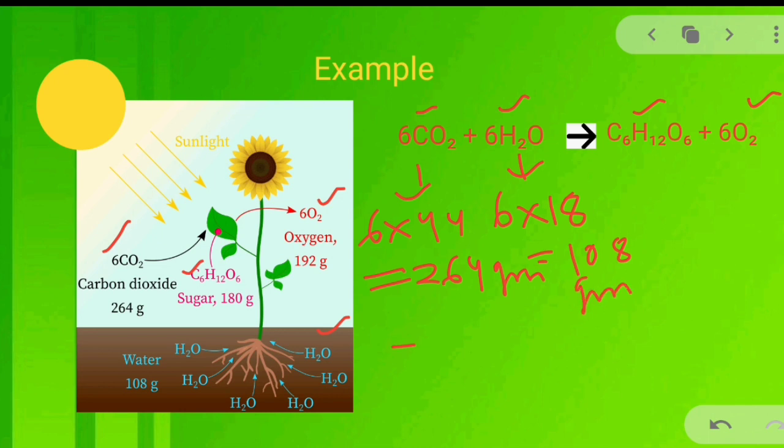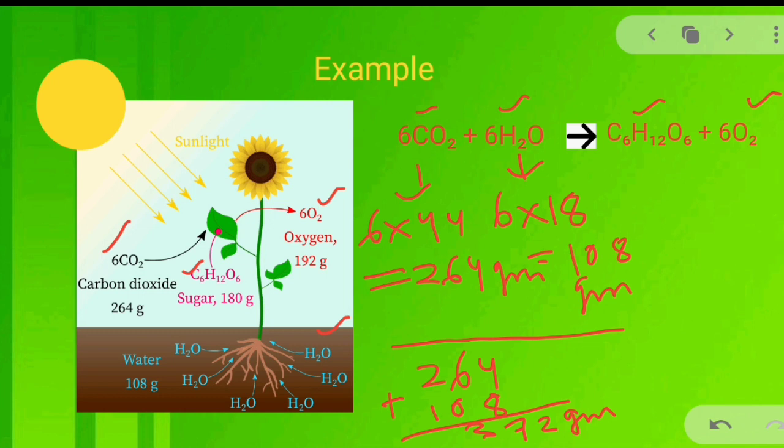Now, the total mass of the reactants is equal to 264 plus 108. You will get the value 372 gram. Now, let us find out what is the mass of the products here.